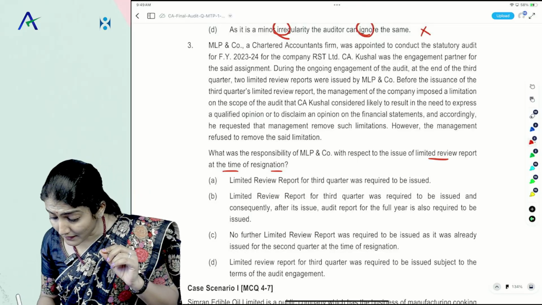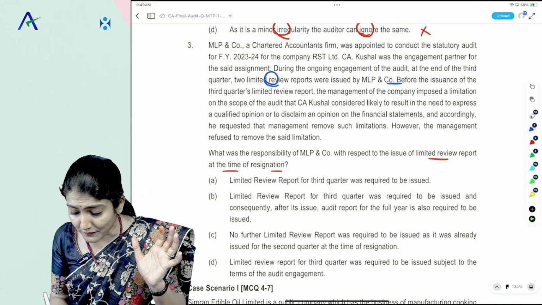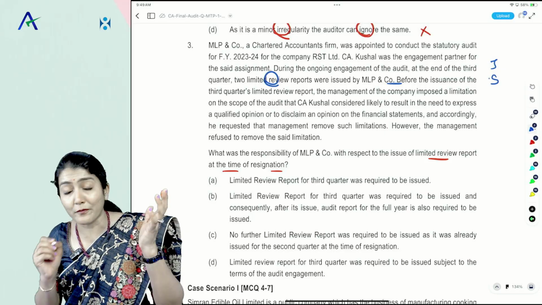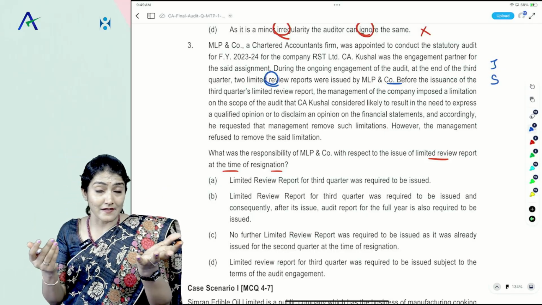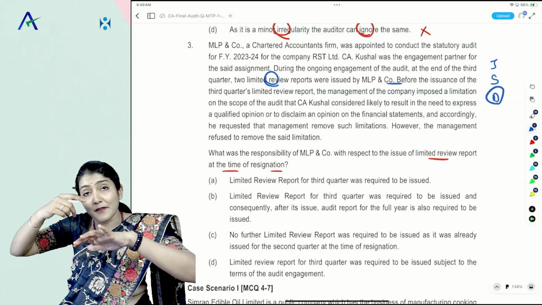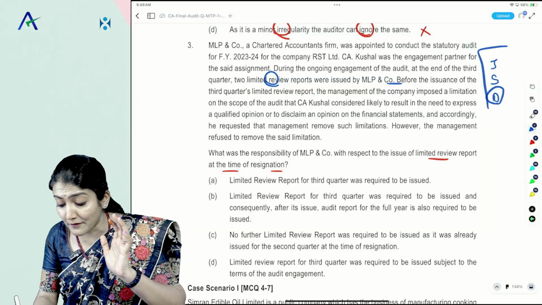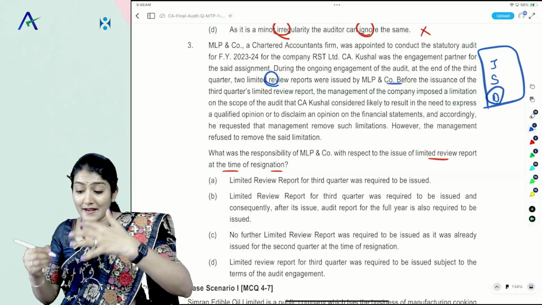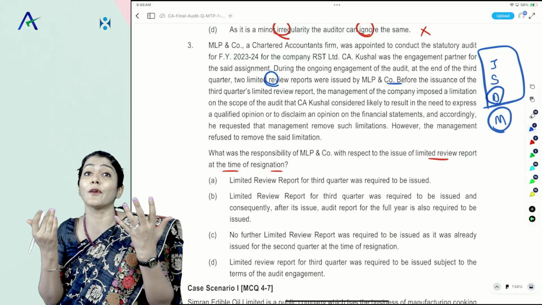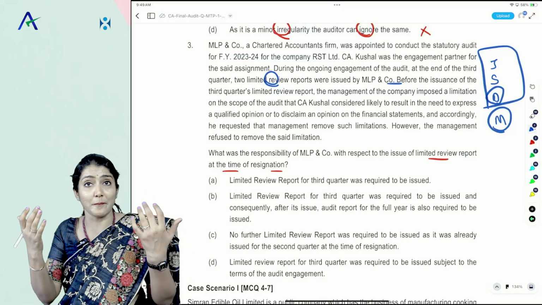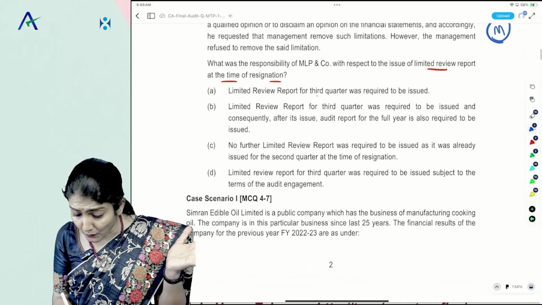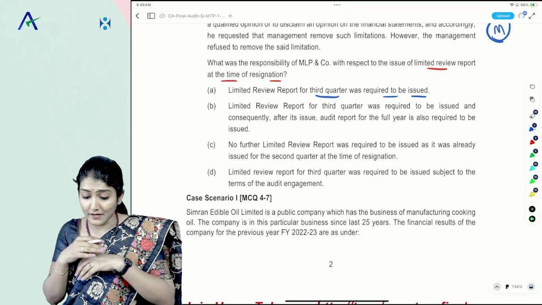Now here what does it say? Auditor has done the limited review report for the first 2 quarters. Right, so 2 limited review reports were issued. That means June and September was issued, and now the auditor has resigned. So before resigning he has to issue the report for the December quarter. But if he gives the report for the December quarter, that means he has given the report for the first 3 quarters. Then ultimately he also has to issue the audit report for the entire financial year also. What is JSDM? June, September, December, March, 4 quarters in a year. Okay. Limited review report for 3rd quarter was required to be issued. Undoubtedly, yes.